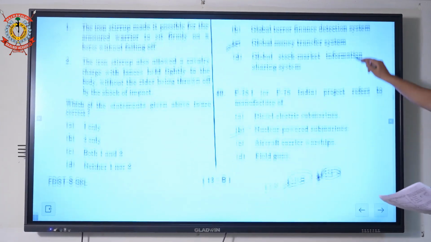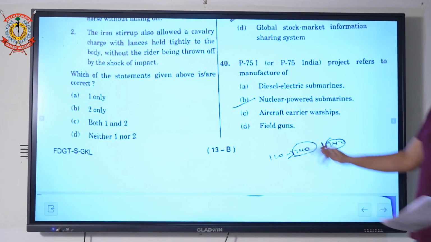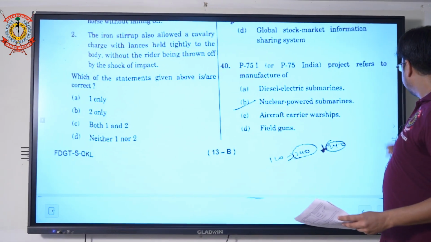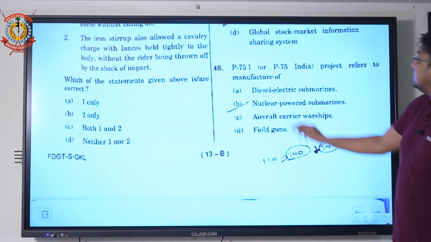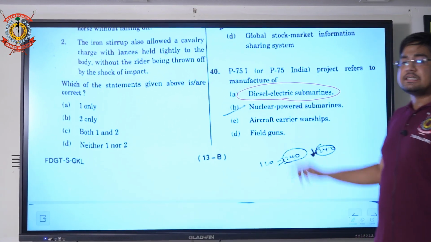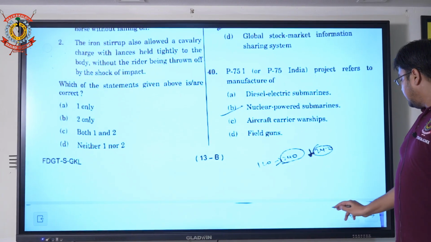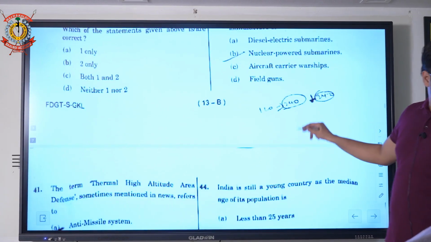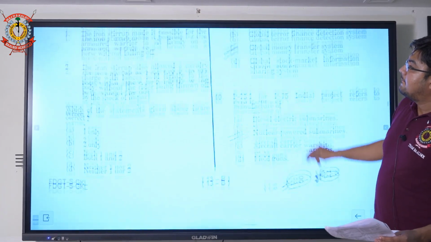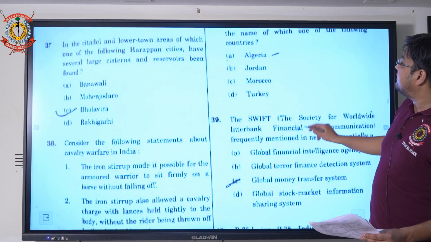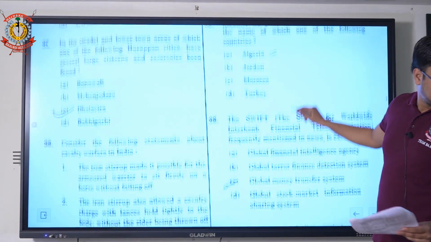And one more current affairs question that we have not discussed, so I am discussing it right now. It is P-75. The project refers to a diesel electric submarine. The next question of history is 37, we have discussed. Okay.